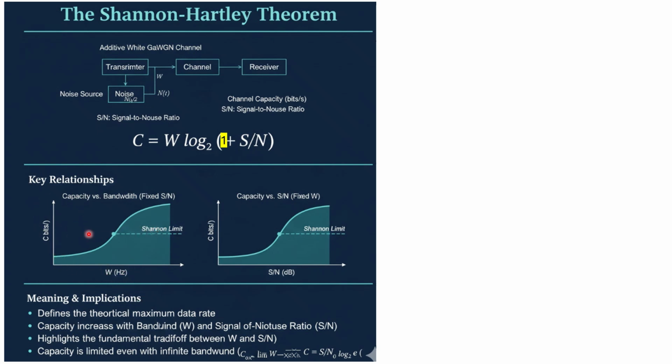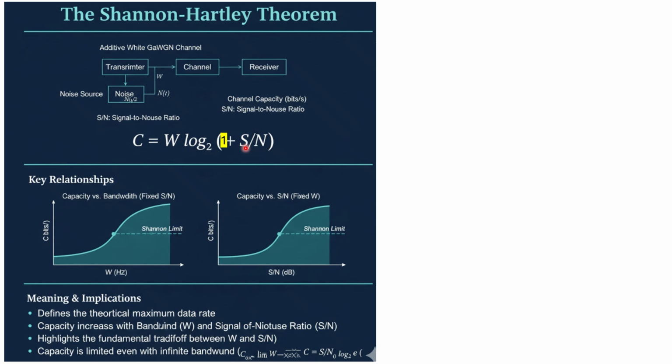So your Shannon limit is there. Beyond Shannon limit, your capacity may not be increased, right? Also you can plot the graph between the capacity and the SNR. In order to plot these graphs, you can put in the values. Suppose I'm trying to plot between C and W, so W will be equal to 0. In that case, definitely C will be almost 0. There will be a little bit of value because 1 plus this part cannot be 0 here. Okay, and almost it will be 0, but log 1 is equal to 0.